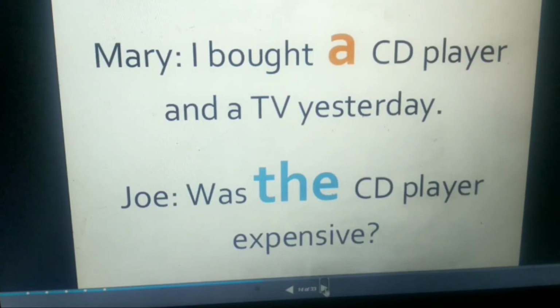But Joe is asking, was the CD player expensive? So, Mary has used indefinite article a, but Joe has used definite article the. So, when we are talking about a particular thing, then we use article the. So, that is why it is called the definite article.